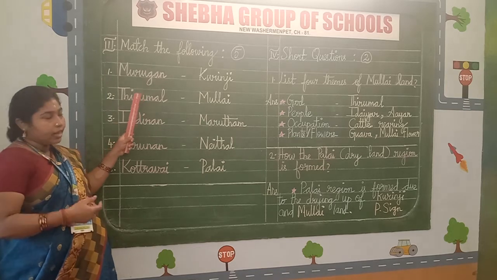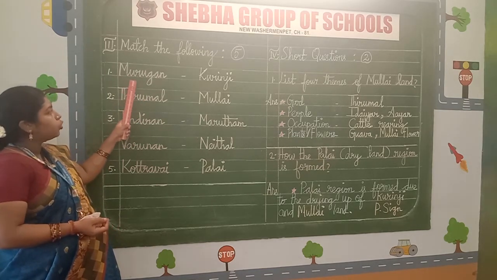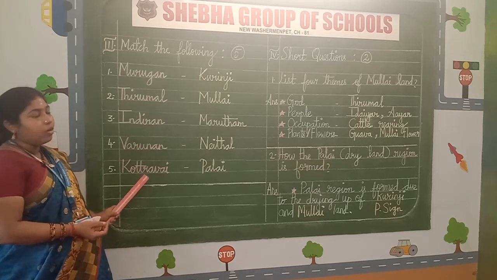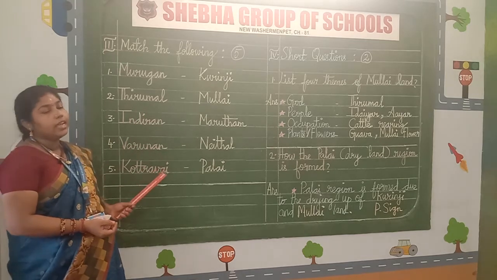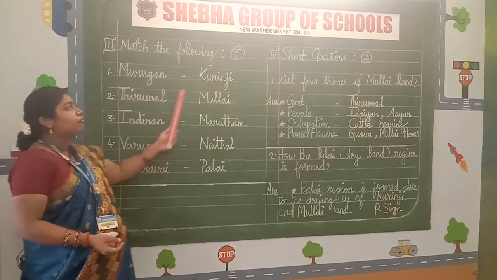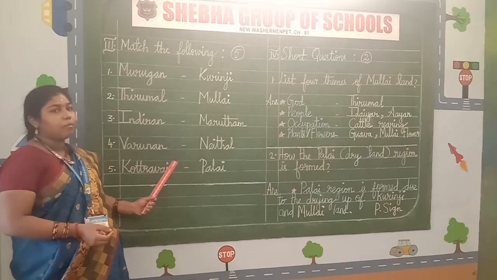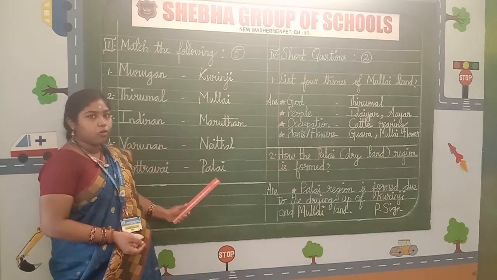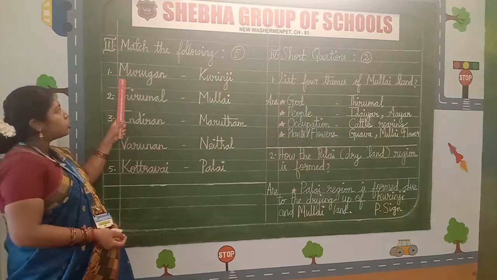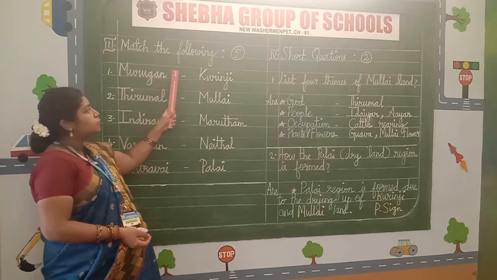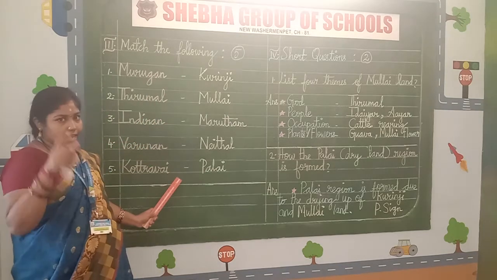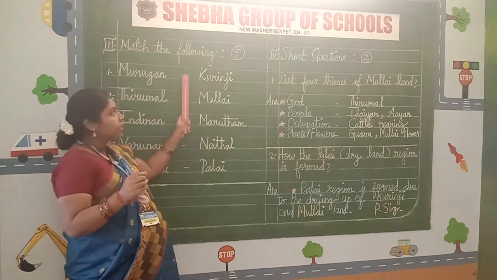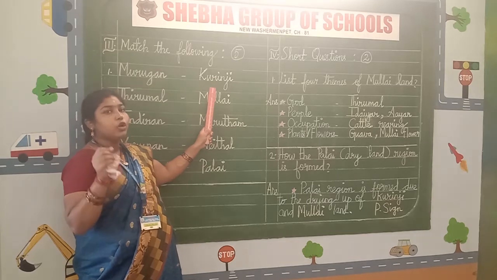Let me read and explain to you, children. Murugan, Thirumal, Indiran, Varunan, Kotravai. What do you assume from these words, children? Yes, you are right. They are the gods of the 5 landforms of ancient Tamil Nadu. We are going to write the match the following with the respective landforms. Clear? So Murugan, M should be capital. Murugan, space, hyphen. All the hyphens should be in the same line, so your note will look neat. After writing the hyphen, give a space to write the answer Kurinji.